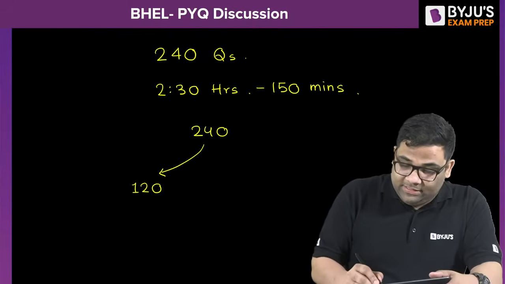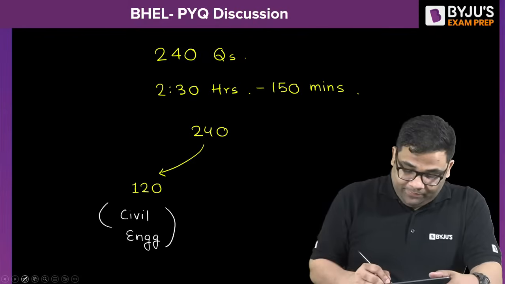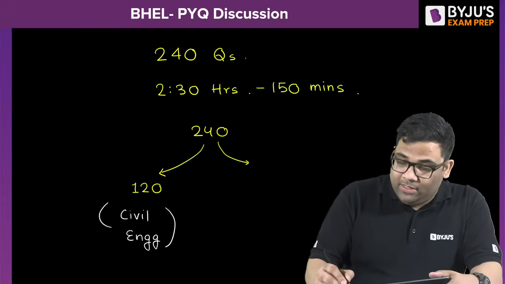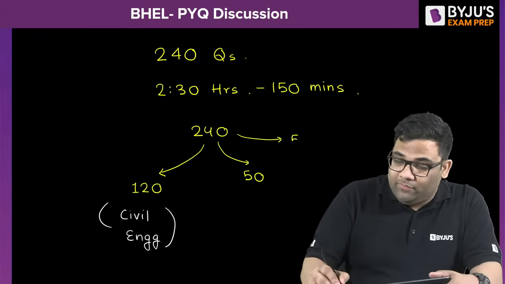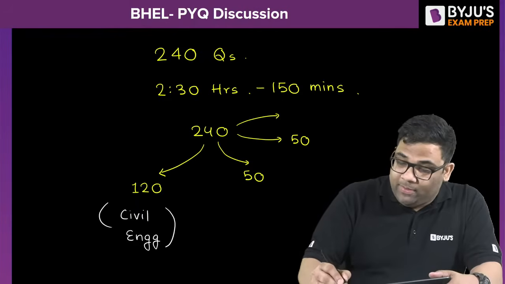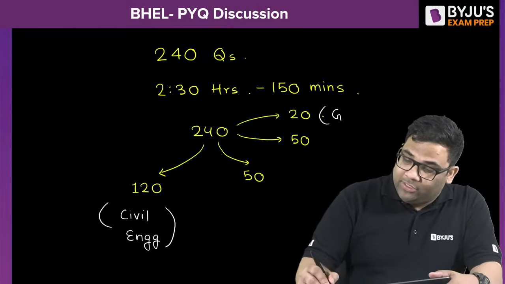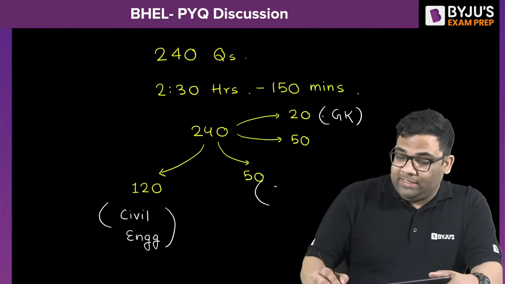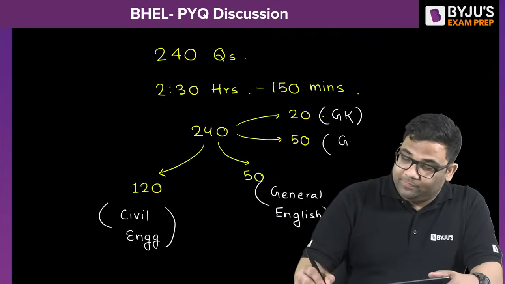So for civil engineers, it will be the civil engineering paper, 120 questions. Then there will be 50 questions from English, 50 questions from reasoning, and 20 questions from general knowledge. So this is more or less the pattern for the examination.